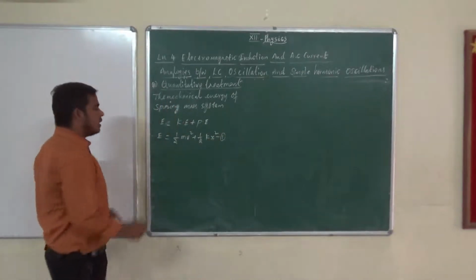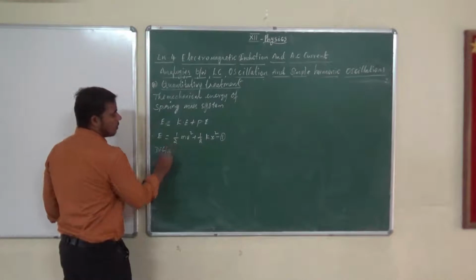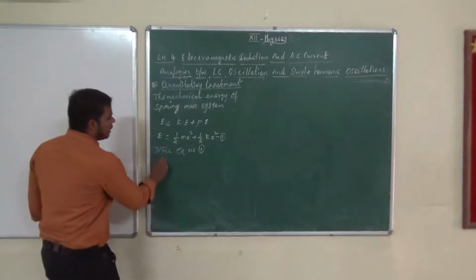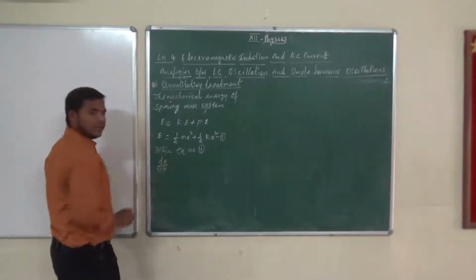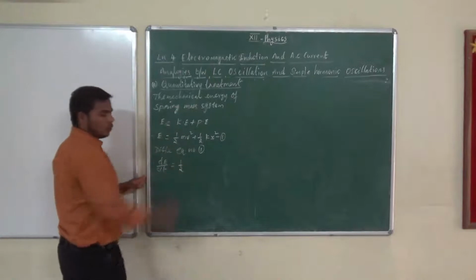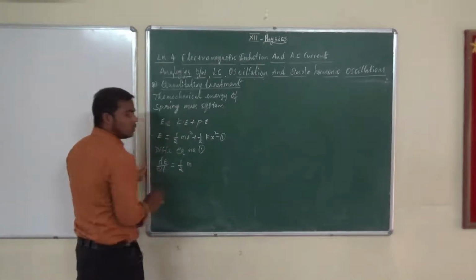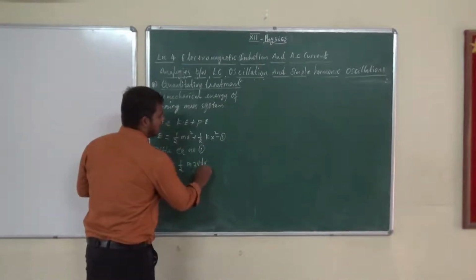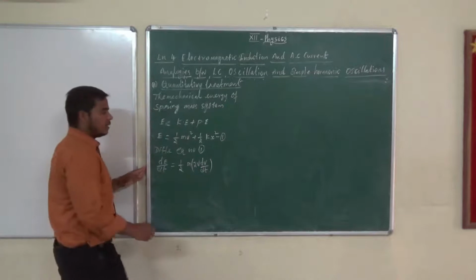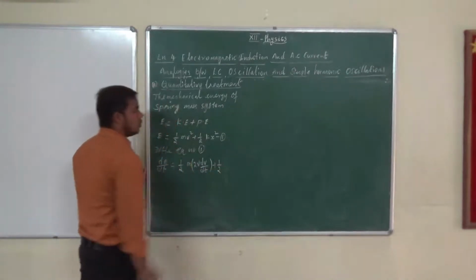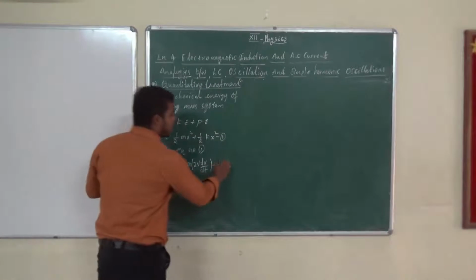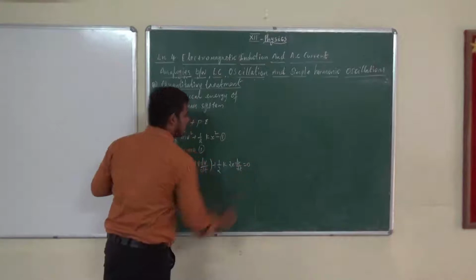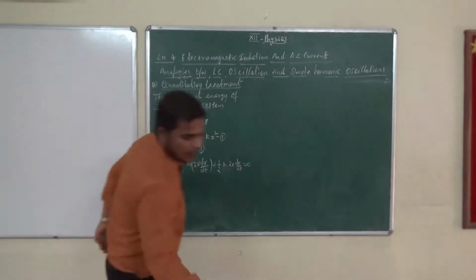Now what we want to do is differentiate equation number 1. So dE by dt on the left side; on the right side, 1 by 2 m has no change. Differentiate v square, we have discussed the differentiation method, 2v dv by dt, isn't it? Plus 1 by 2 k x square, k has no change, x square gives 2x dx by dt, equal to 0.